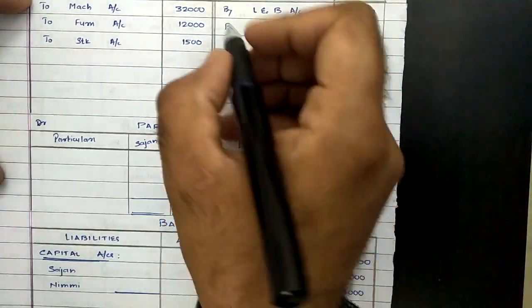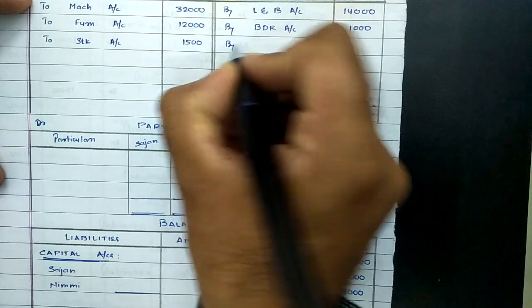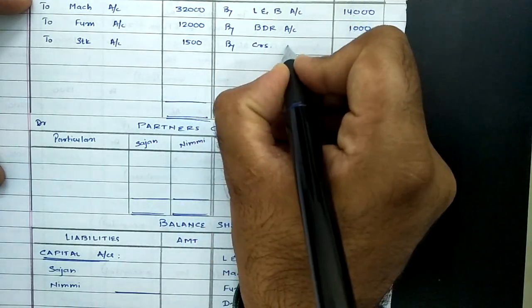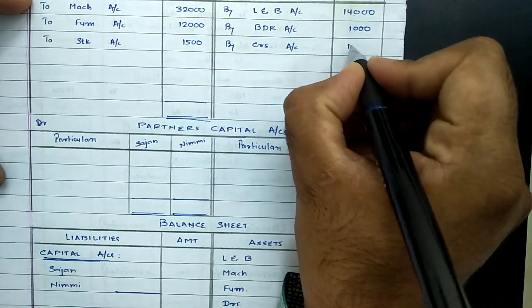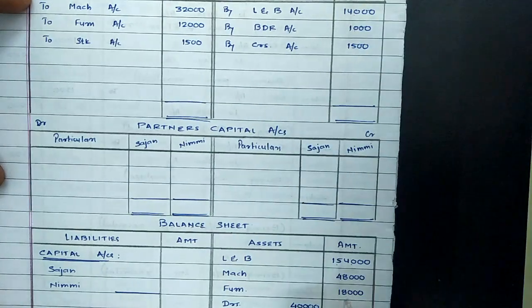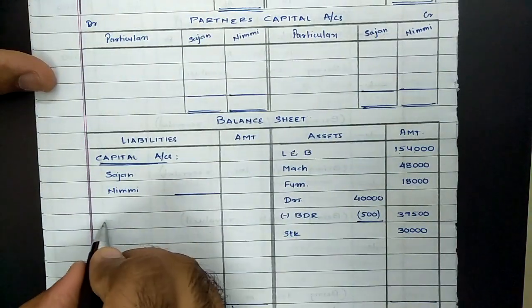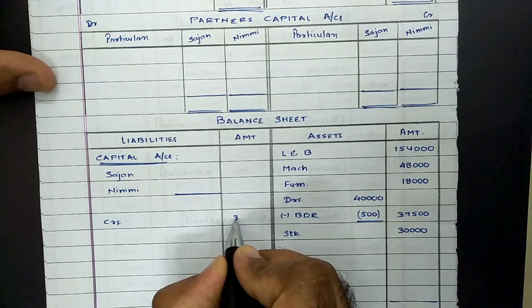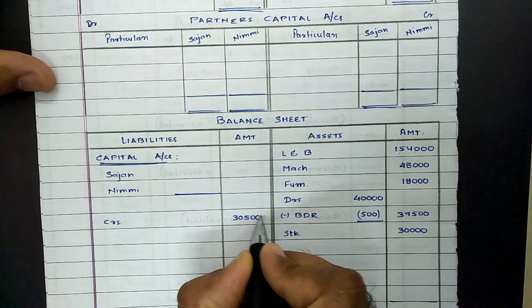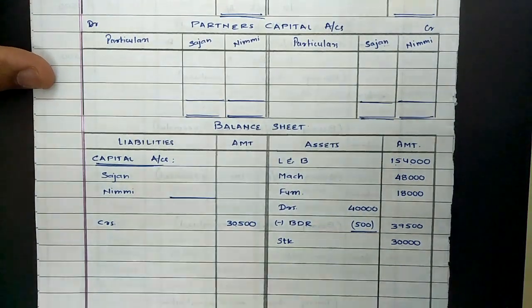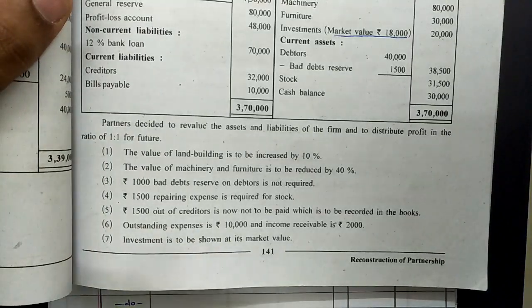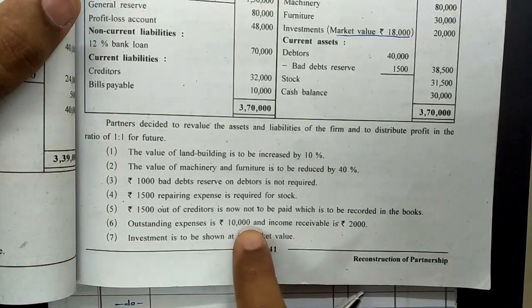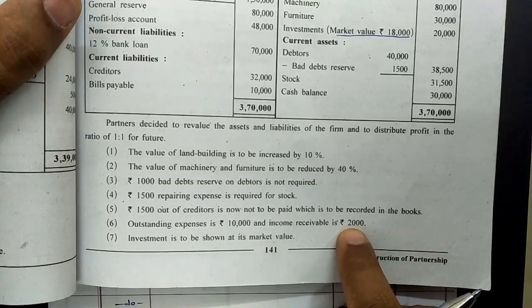Entry was creditors to revaluation. So on credit side of revaluation we need to record by creditors 1500, and now in balance sheet value of creditors will decrease by 1500. Previously it was 32,000, so now it will become 30,500. The next adjustment was related to outstanding expenses 10,000 and outstanding income 2,000.